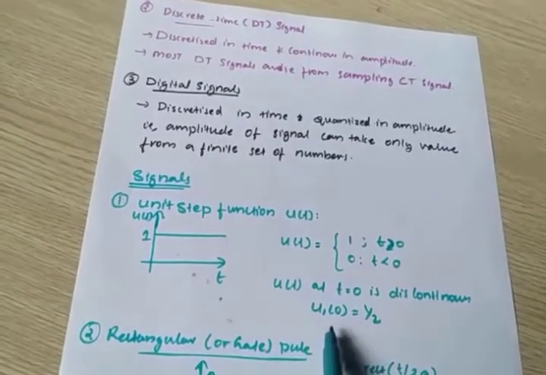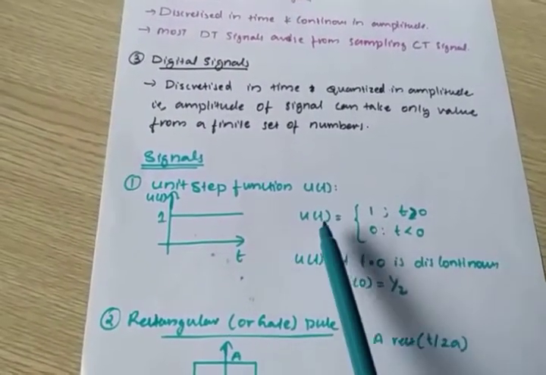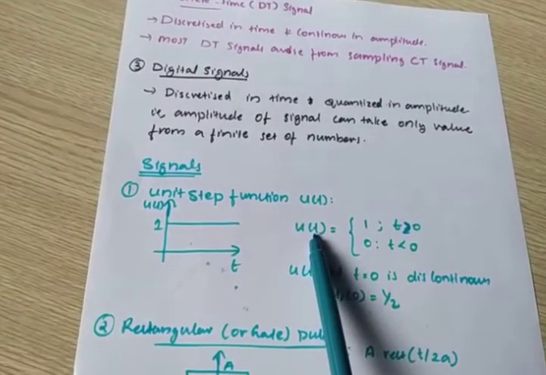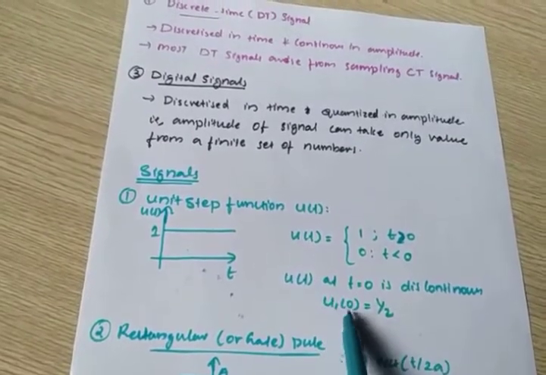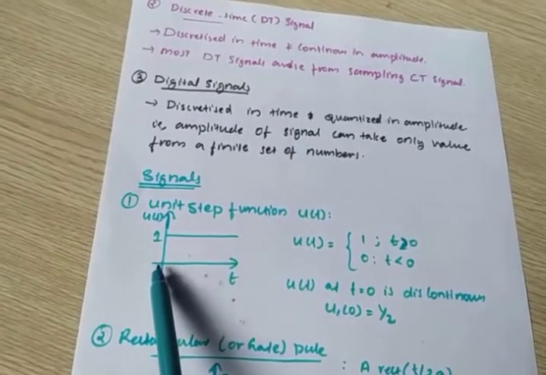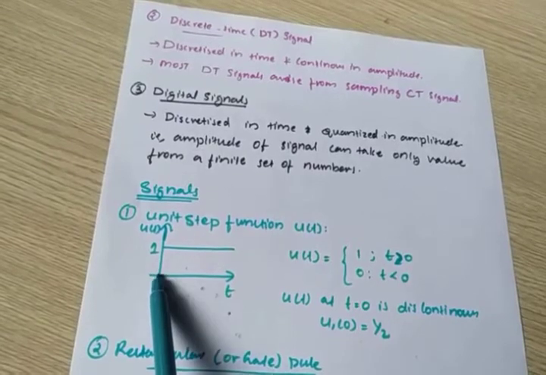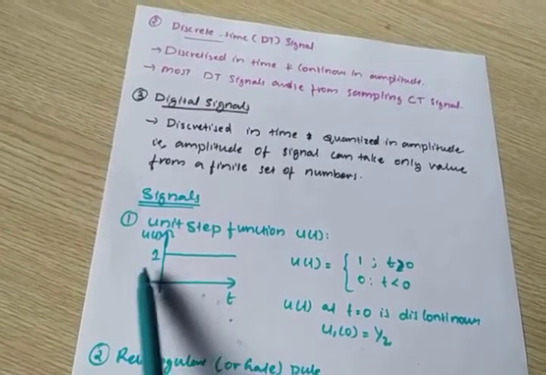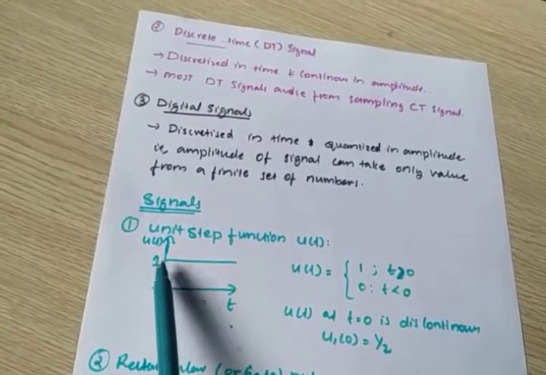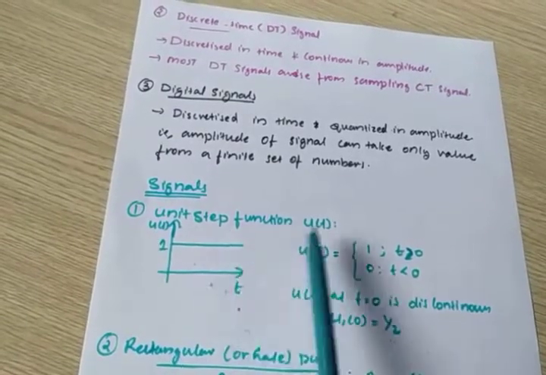So we take u of 0 as 1 by 2. When time t is equal to 0, we represent u of 0 as 1 by 2. That means at t equal to 0 we are taking the average of these two points: this is 0, this is 1, 0 plus 1 over 2, the average, that means 1 by 2. So at t equal to 0, the amplitude of this signal is taken as 1 by 2. That is about the step function.